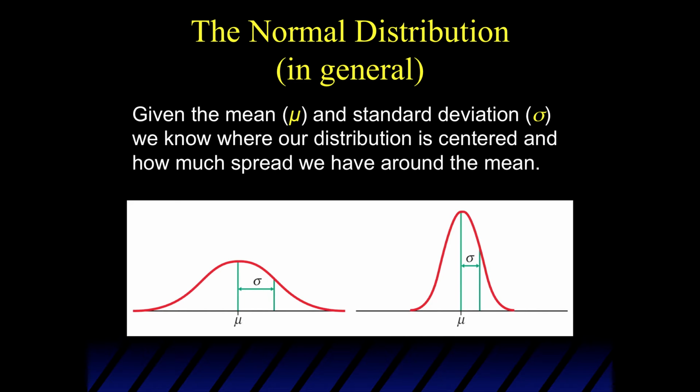So the pictures I have at the bottom, you can see that in both distributions, the right and the left, the mean mu is right in the center of the distribution, and sigma defines the first standard deviation above the mean. So it defines the spread about the mean. So the distribution up to the left has a larger standard deviation, more spread around the mean, than does the distribution to the right, which has less variation around the mean.